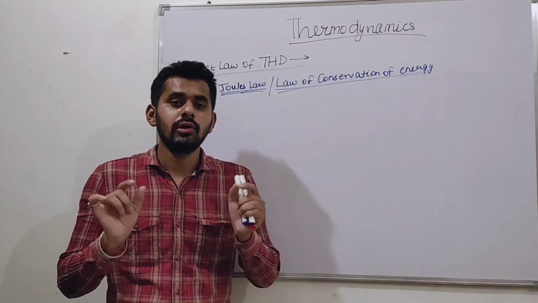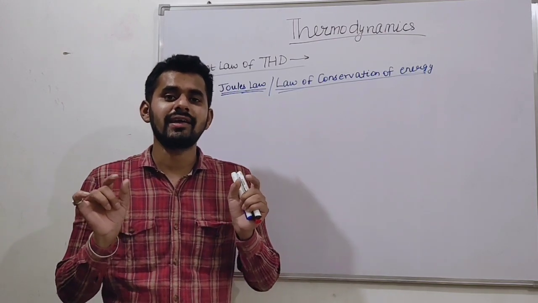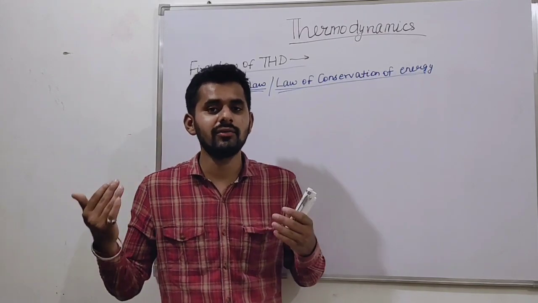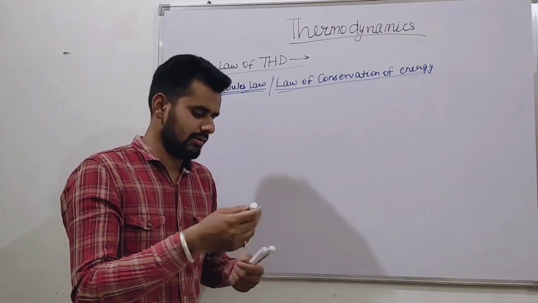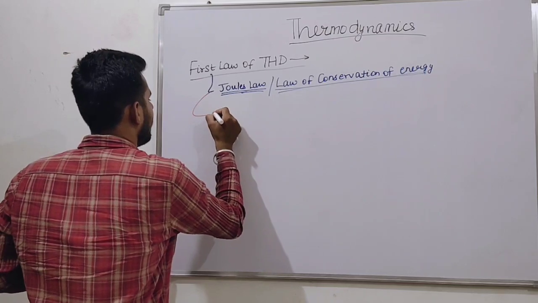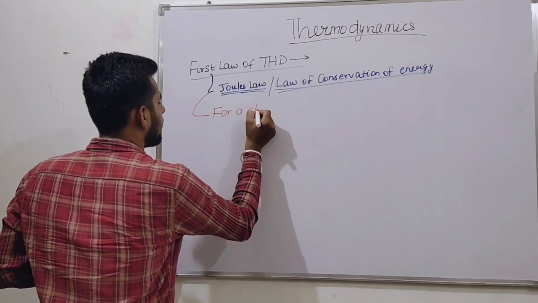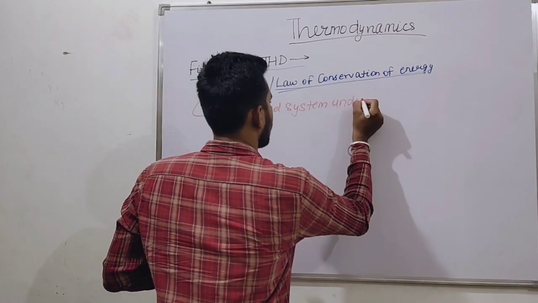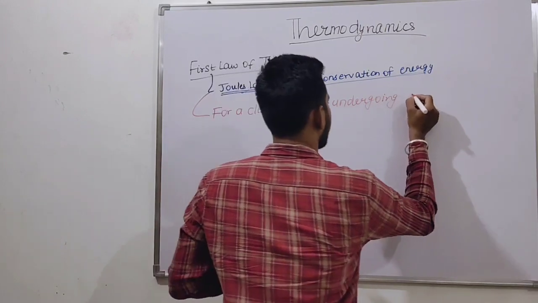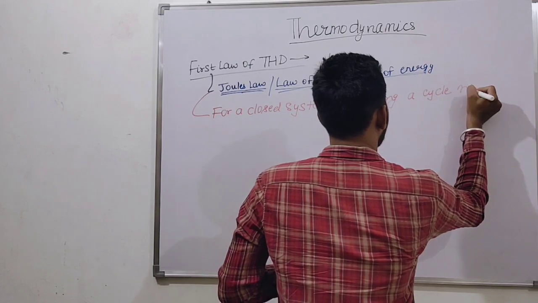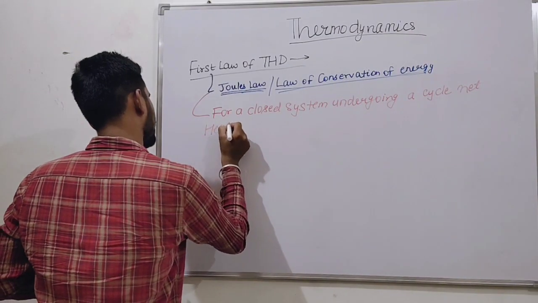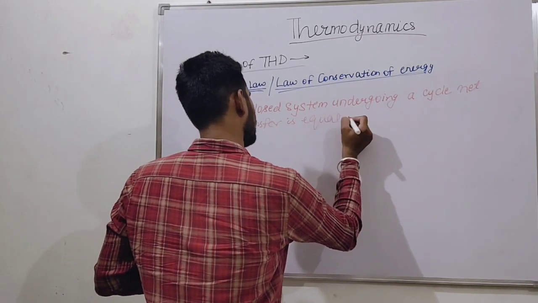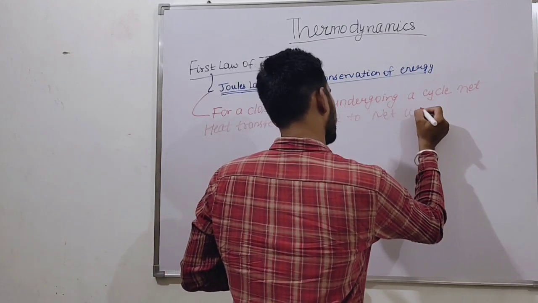According to Joule, for a closed system undergoing a cycle, net heat transfer is equal to net work transfer.